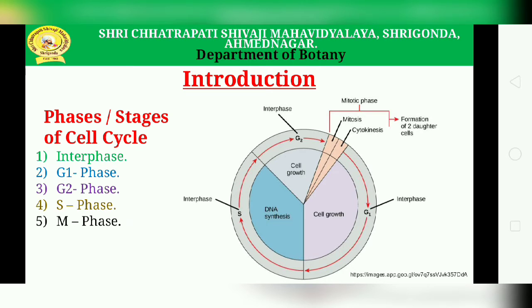The next is the G2 phase, the second gap phase. During this phase the cell grows more and more, synthesizes proteins and organelles, and begins to reorganize its contents for the preparation of mitosis. The G2 phase ends when mitosis begins.